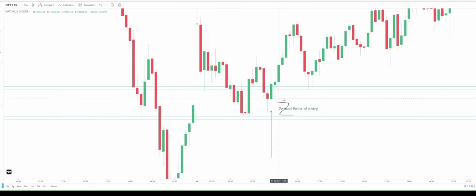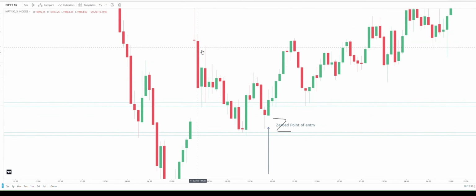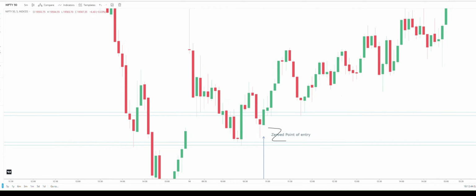Okay, this will be a first entry. You need to go along with the trend, the bigger trend, and you can book profit until here. How many points is it? See, from here it went almost 39 points. The money will give 20 to 25 points. 25 points in one lot of Nifty is almost 1250 rupees, right? It's 18 to 20% return.